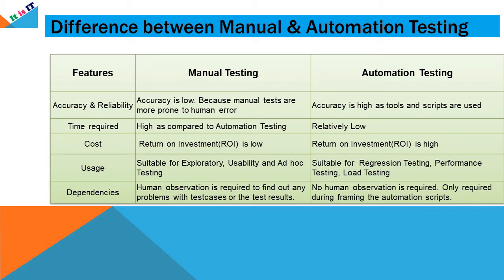Next feature is usage. Manual testing is suitable for exploratory, usability, and ad hoc testings, whereas automation testing is suitable for regression testings, performance testings, and load testings. Last one is the dependencies. For manual testing, human observation is required to find out any problems with test cases or the test results. In automation testing, no human observation is required.